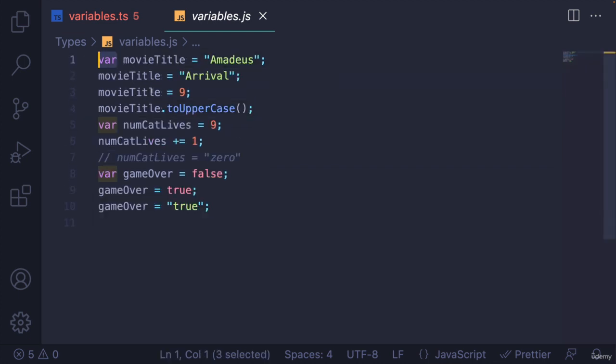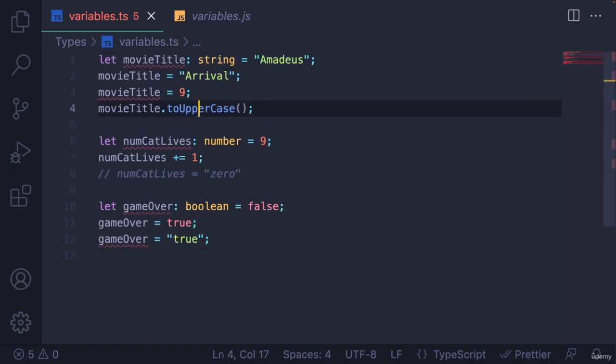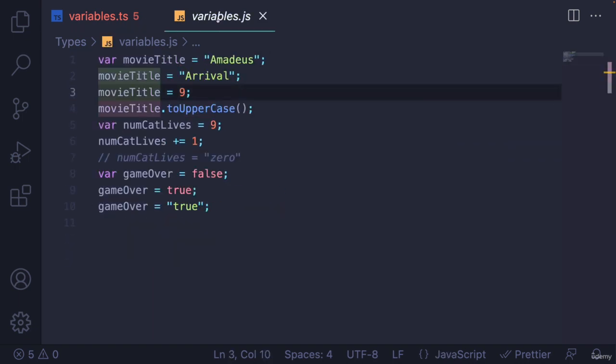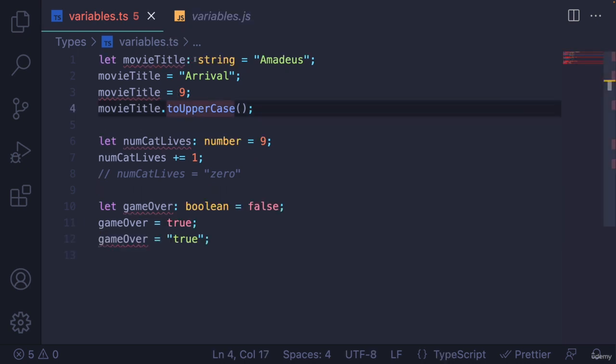One, it's using var right now instead of let. That is a setting. It's the version of JavaScript that TypeScript is compiling into. We can change that and use different ES versions, whatever. But for now, the default is that it's using var. That's fine. But also, all of my annotations are gone. This is TypeScript syntax. This is totally invalid JavaScript.